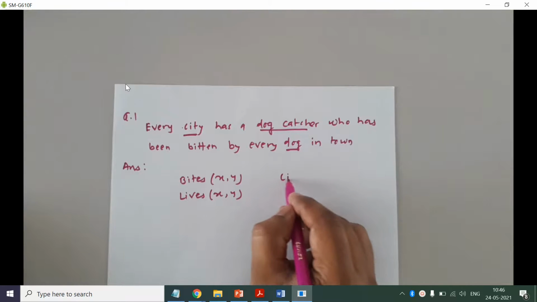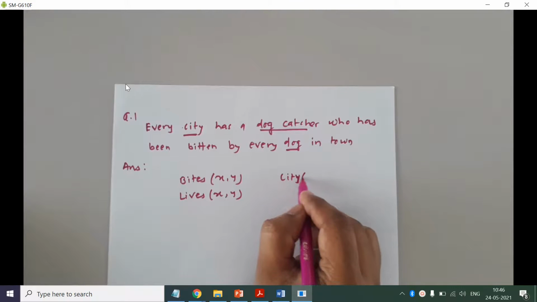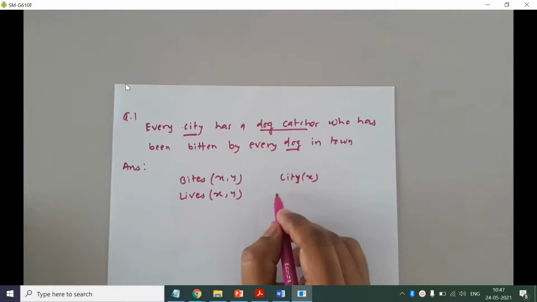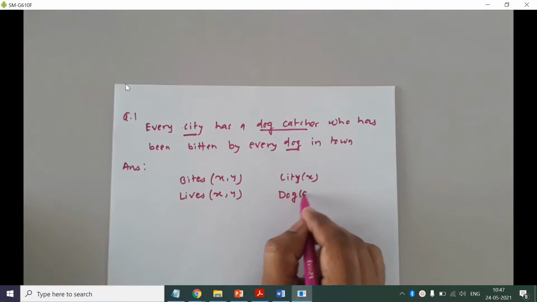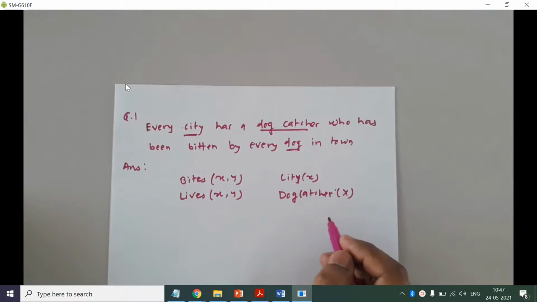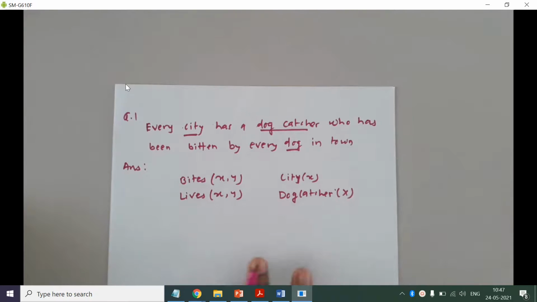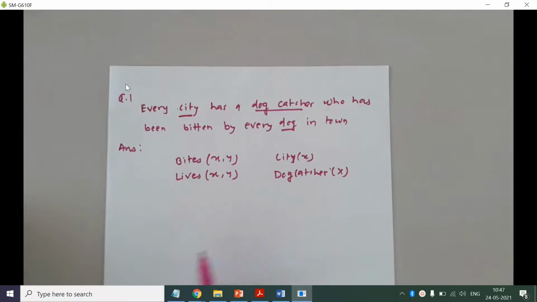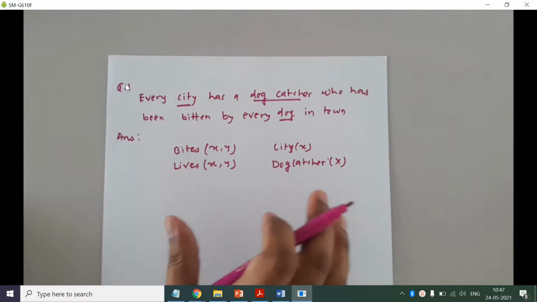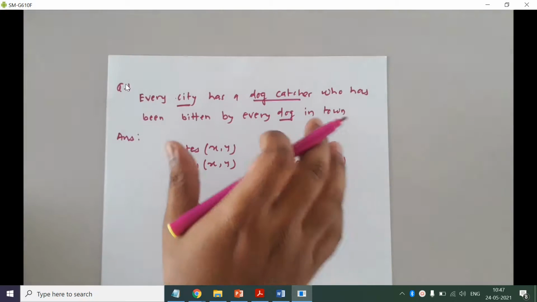So here we have city, so city X. Okay, X is a city. And then we have a dog catcher, X is a dog catcher. Okay, so first you have to identify this. Okay, now we'll try to frame first order logic statements step by step.